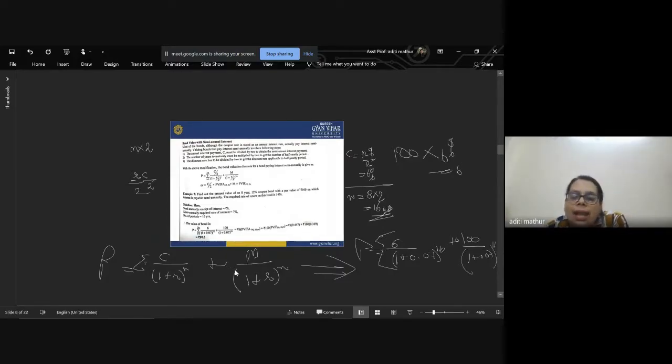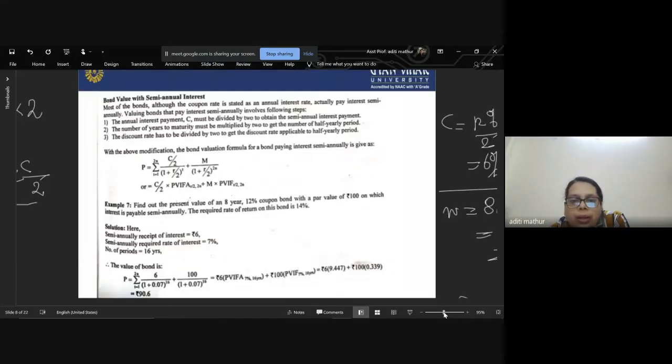Or you can simply take the help of the PVIFA, calculate the factor, and multiply it. So this is how we calculate it: 6 into the present value index factor of annuity for 7%, 16 periods, plus 100 into the present value index factor of 7% at the 16th period, and your value will be 90.6 paisa. Or you can calculate with the help of the table I showed you before.